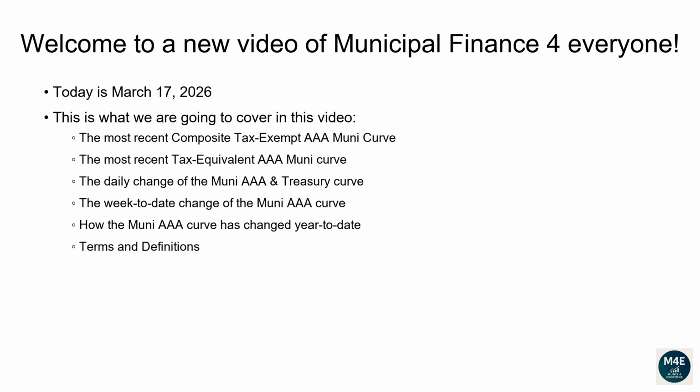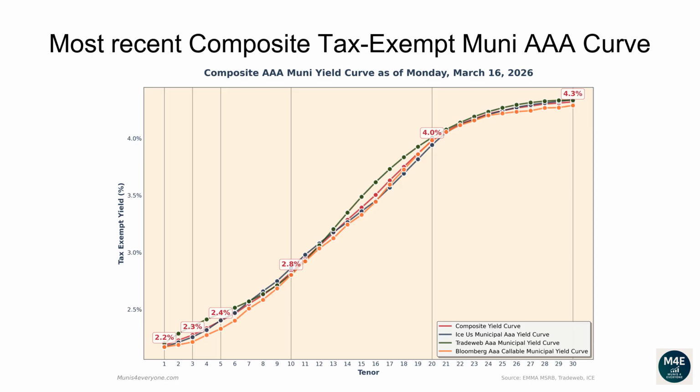Terms and definitions. Let's go over the most recent composite tax-exempt Muni AAA curve. The following composite tax-exempt yield curve is based off the most recent ICE, TradeWeb, Bloomberg yield curves that are available on the MSRB website, plus some proprietary extra adjustments, as of March 16, 2026.